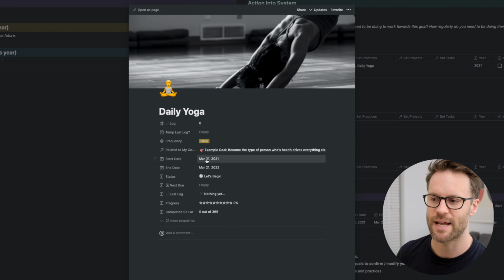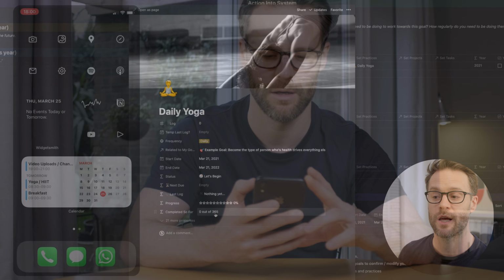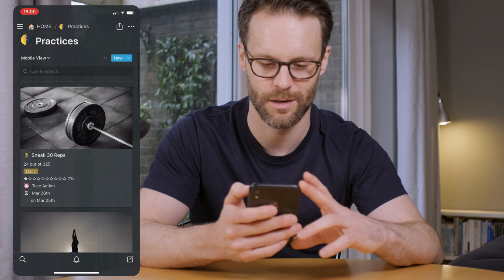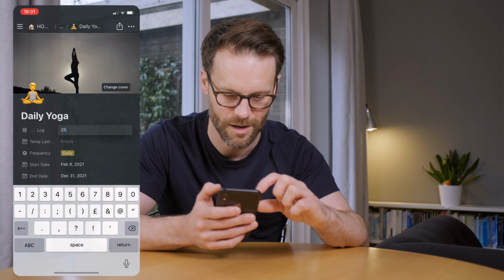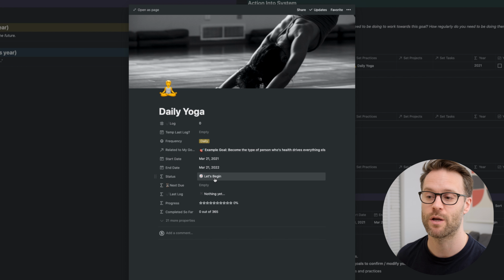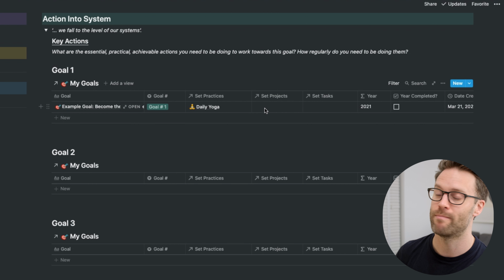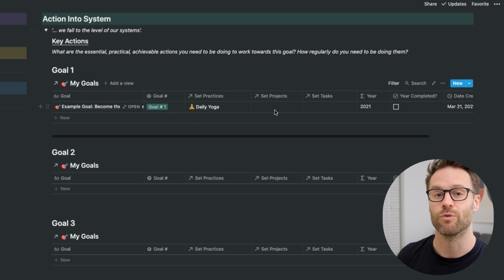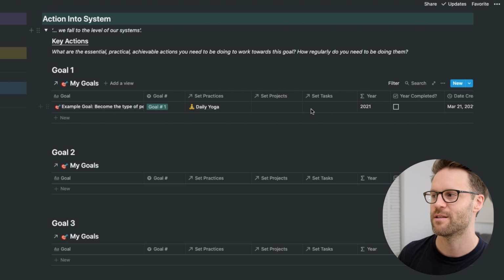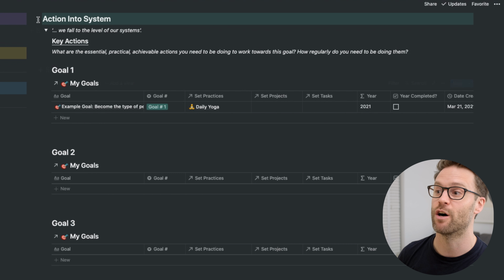You then put the start date and the end date and track it over a year, and that will then generate how many times you have to do it, and it will track it. So it will give you percentage progress, it will tell you when you last logged it, the status, how well you're doing with it, and when it's next due. I would also potentially from here set projects or link goals to existing projects and tasks so that you're able to really make sure that everything is linking back to these key goals.